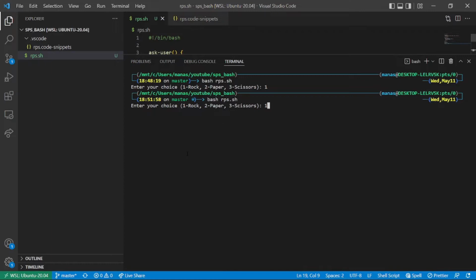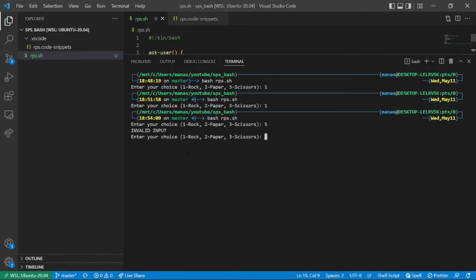Let's see if this validation works fine. If I press 1, it accepted everything fine. If I enter 5, it says invalid input and asks me for another number. If I press 3, it works fine.